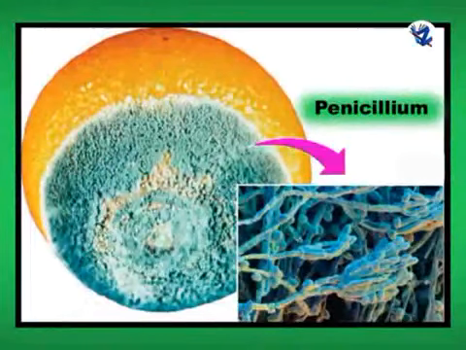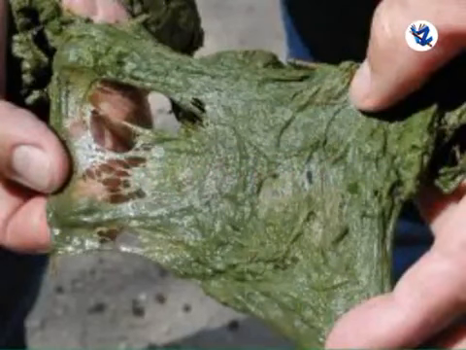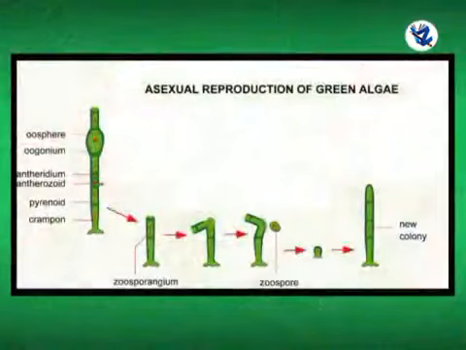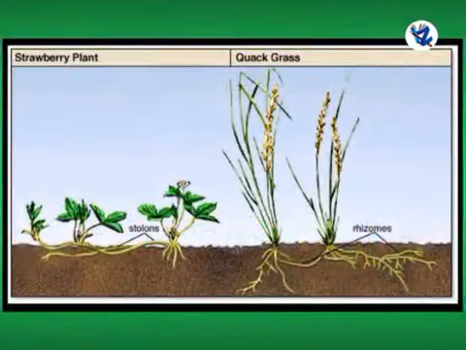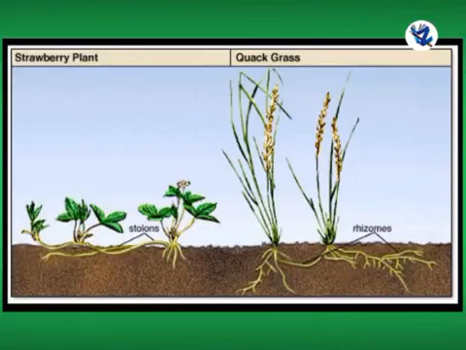Example, Penicillium. Then fragmentation. Filamentous algae reproduce by fragmentation. That means filaments get broken into small fragments and each fragment develops into new individual. The main feature of asexual reproduction is it is uniparental. That means only one parent is involved. Now asexual reproduction, that is vegetative propagation in angiosperms.